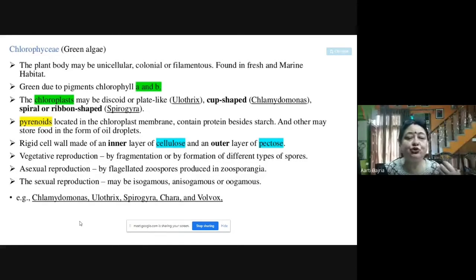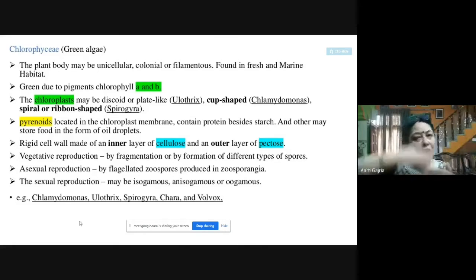Others may store food in the form of oil droplets as well. So in green algae, they are producing starch and they are also storing their food in the form of oil droplets. Now the cell wall is rigid and consists of two layers. The inner layer is of cellulose like plant cells, and the outer layer is of pectose.